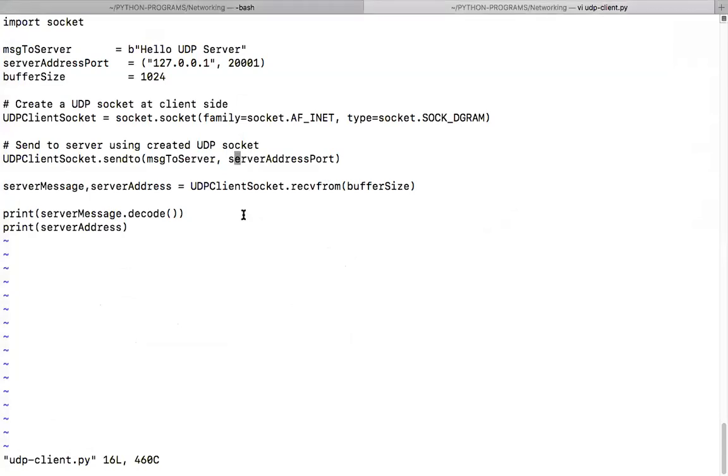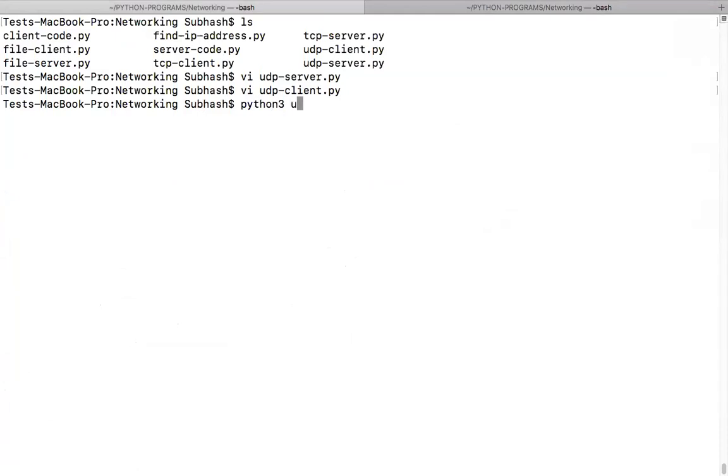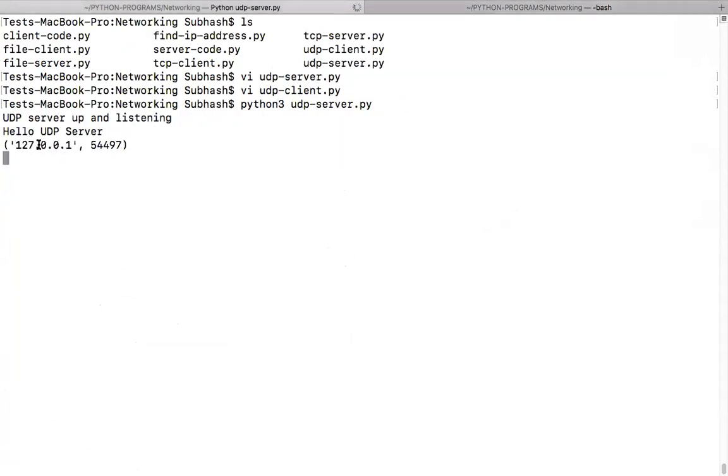Shall we run this code and see, guys, what will happen? UDP server up and listening. Hello UDP client. The UDP server is not stopping. Is it in a while loop? Yes, I guess it is in a while loop.